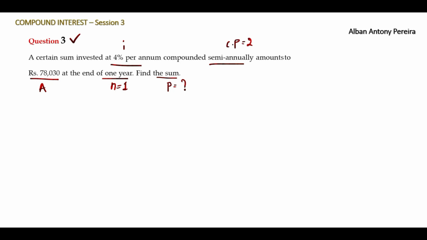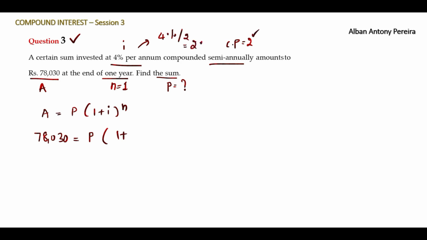Let's quickly dive into the solution. We'll write the formula. A is equal to P into 1 plus I to the power n. Amount is 78,030, equal to principal, which we do not know, so write it as it is, into 1 plus I. What is I here? I is 4%, but after conversion what happens? 4% divided by 2, the conversion period, is equal to 2%. So 2% can also be written as 0.02.